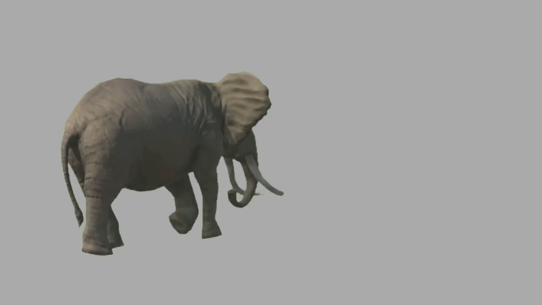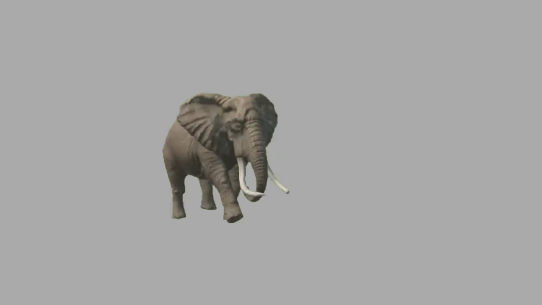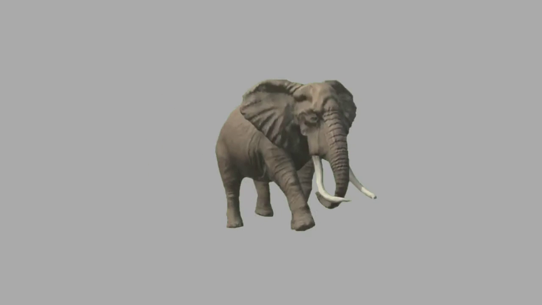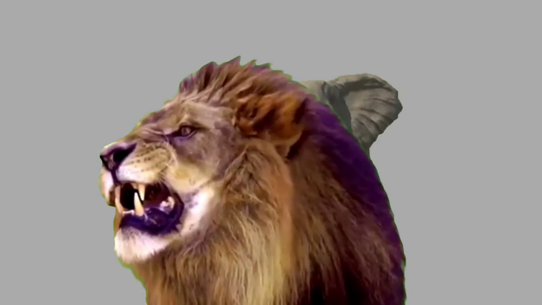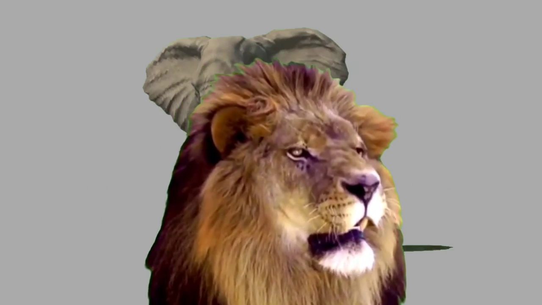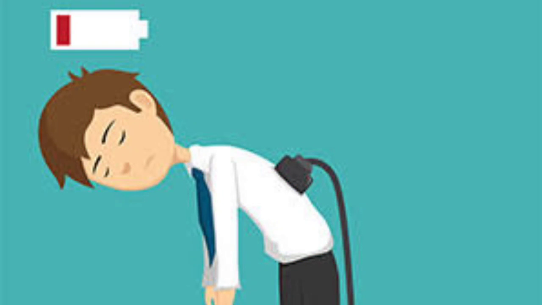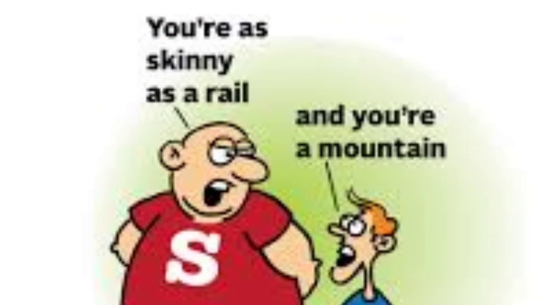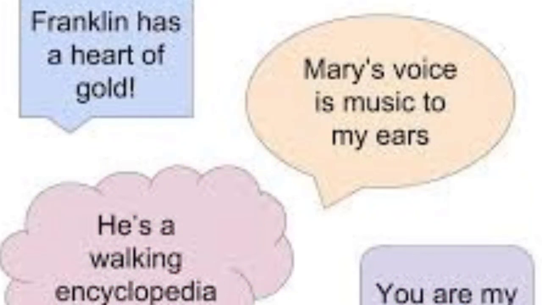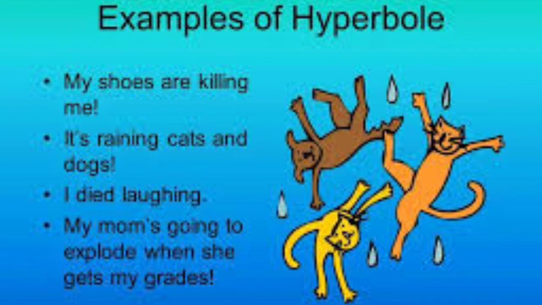For example, the buzzing bee flew away. The large dog said bow wow. So like that. Here, to express the sound of one thing, we use a word. If the sentence carries that word, where it is expressing the sound of one particular thing, then that is onomatopoeia. So I hope you understood all the figures of speech that are there in your SSLC syllabus.